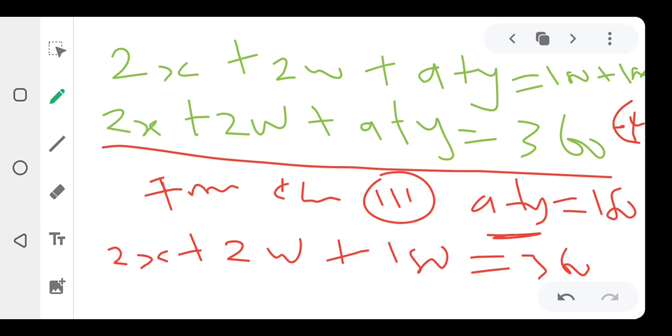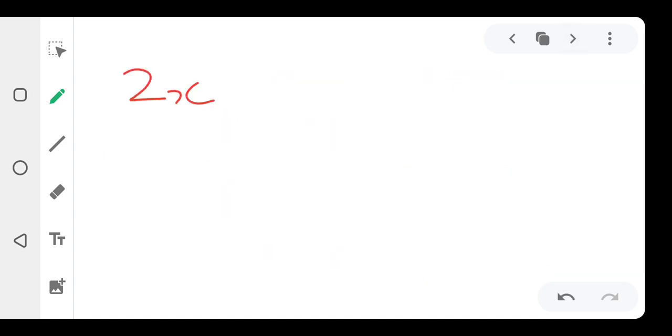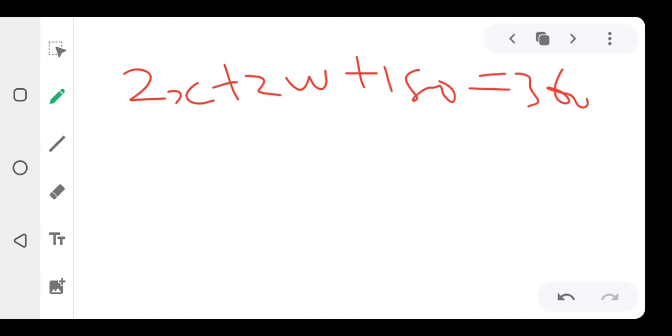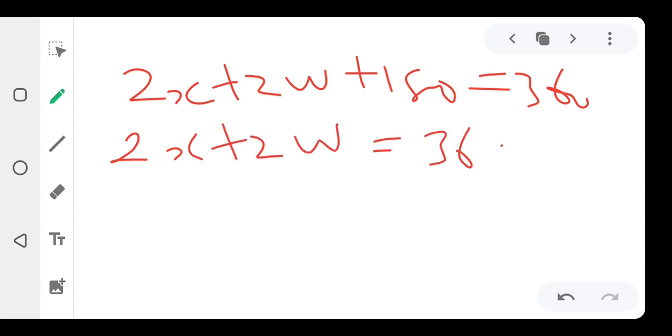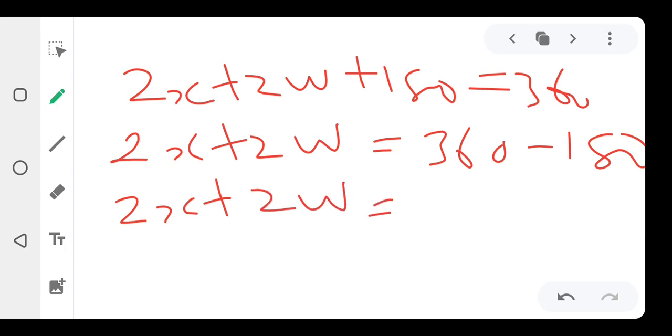All right, so let us solve it now. We now have 2x plus 2w plus 180 equals 360, right? So in that case, what are we going to do? You send the other 180 to the other side. You collect like terms. Let's leave the ones that have the letters to the side. So 2x plus 2w equals 360 minus 180. Are you there with me? So 2x plus 2w will be equal to 360 minus 180, which is 180. Alright, that's cool.